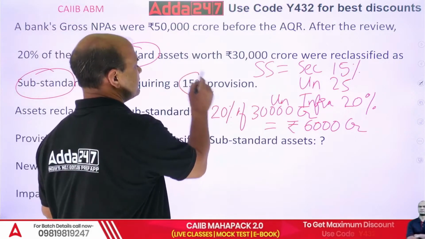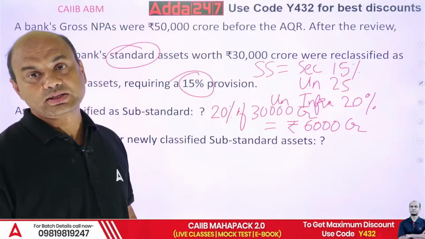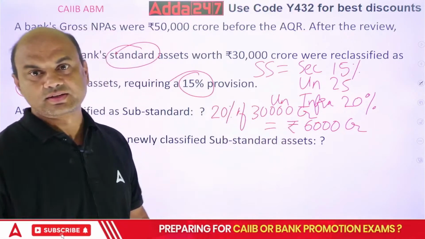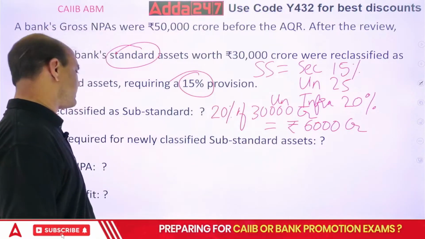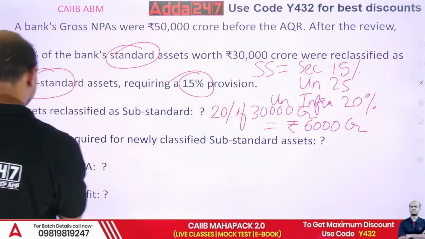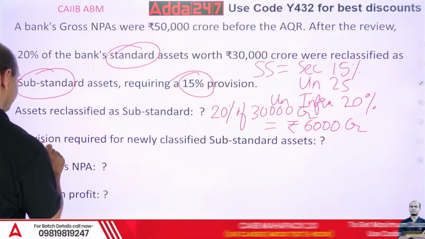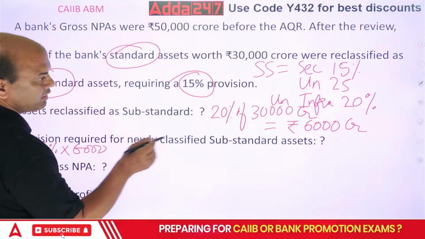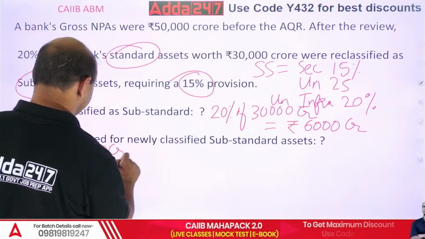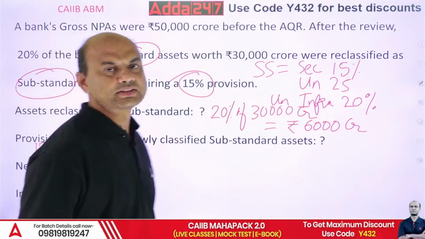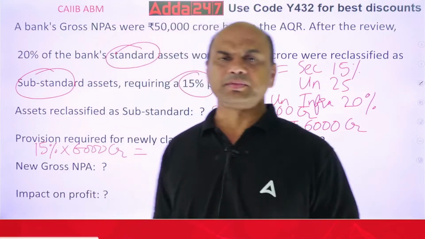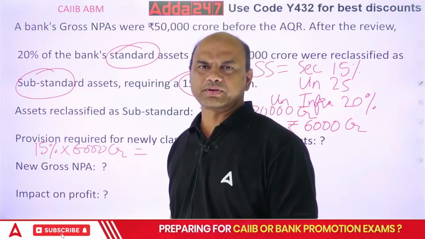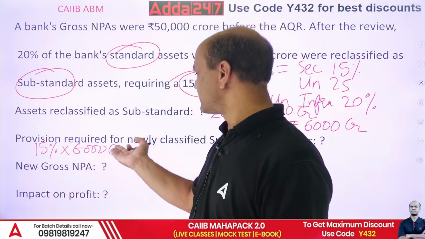So 15% into the new substandard assets, 6,000 crores. 15 times 6 is 90, so it will be 900, because 10% is 600.